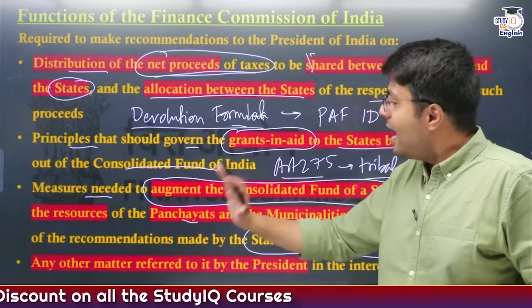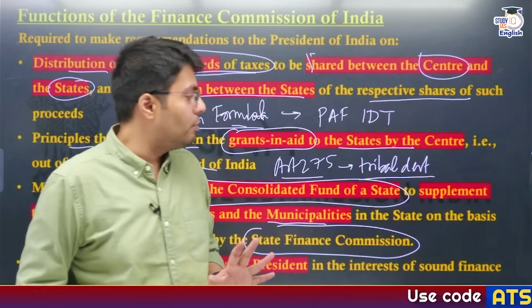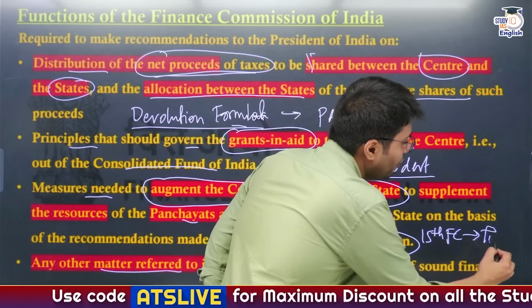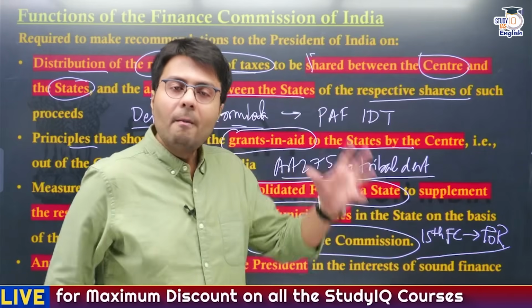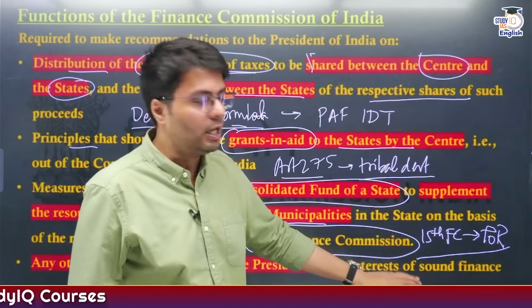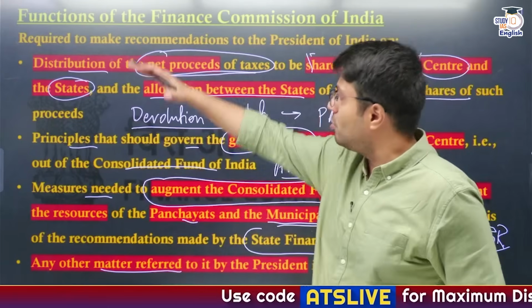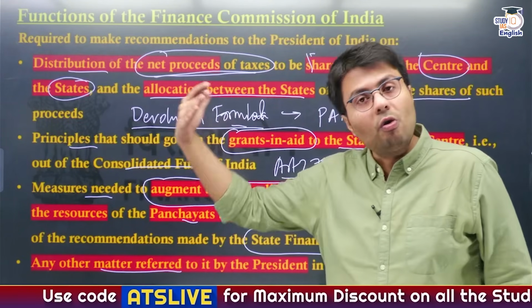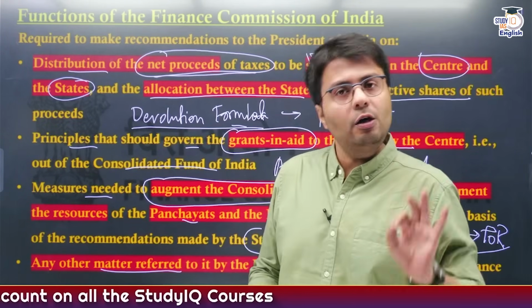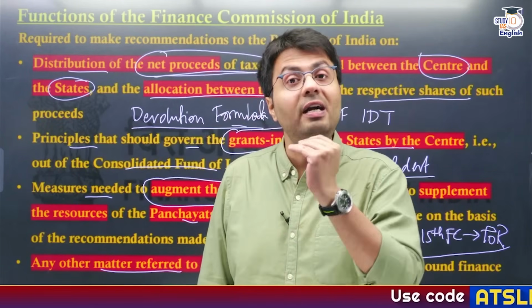And in addition to that, any matter which is referred by President of India to Finance Commission is also considered by Finance Commission. For example, the 15th Finance Commission was given terms of reference by President of India, which also included how the government should utilize money for defense related expenditure in addition to these responsibilities. So this is any matter referred by the President when the need arises. So these 3 recommendations are given in Constitution, and any other matter can also be referred by the President of India to Finance Commission, right? So this is the most important aspect of Finance Commission, its roles, responsibilities and functions.